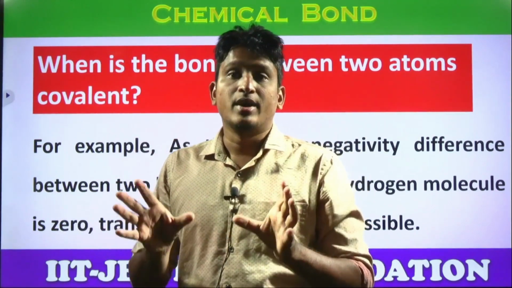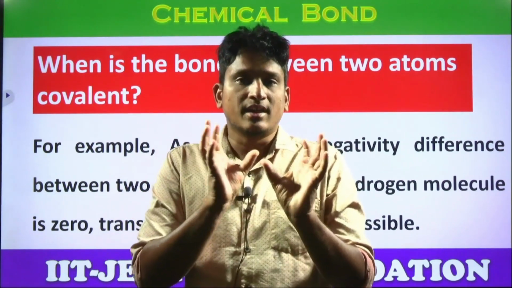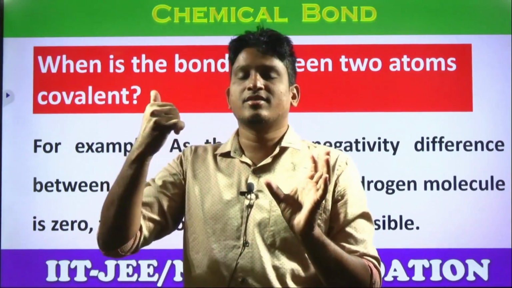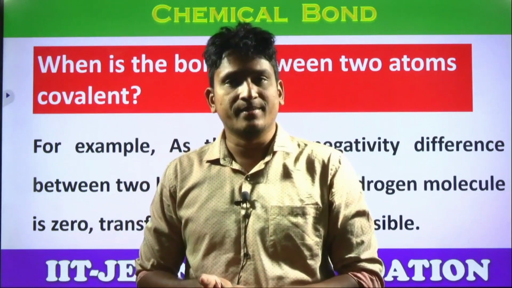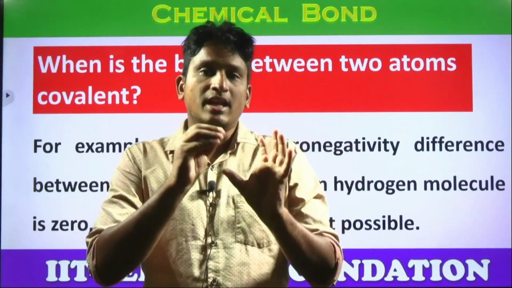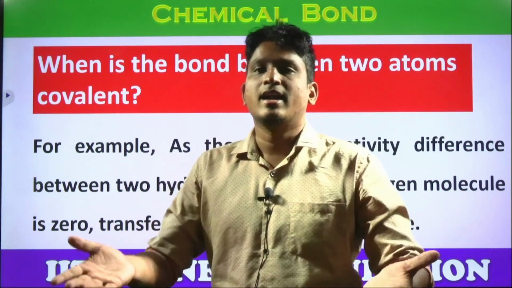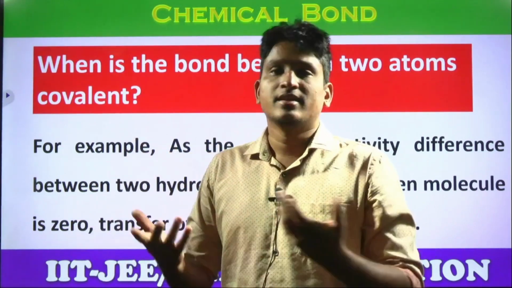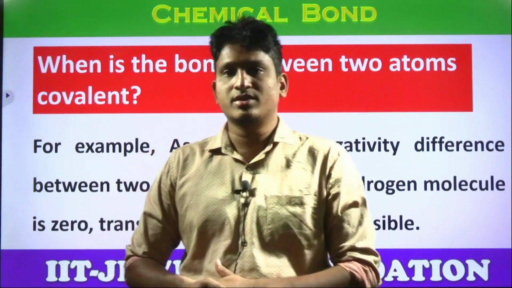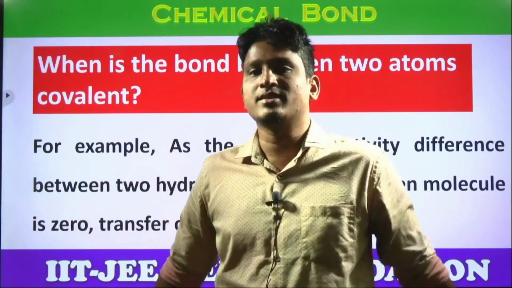But when do they form covalent bonding? If both the combining elements don't have the capacity to lose electrons or gain electrons, then they form covalent bonding. What is the condition, students? Between the combining elements, if the element doesn't have the capacity to lose electrons and doesn't have the capacity to gain electrons, then what is the next option for these elements? Ultimately, why are they combining? To get stability, octet configuration, yes or no? So what is the next option? By sharing the electrons.